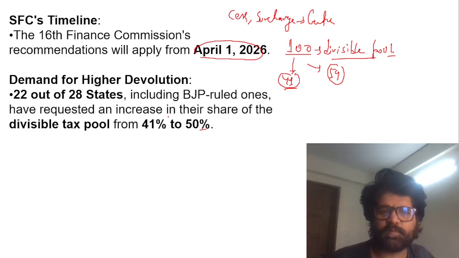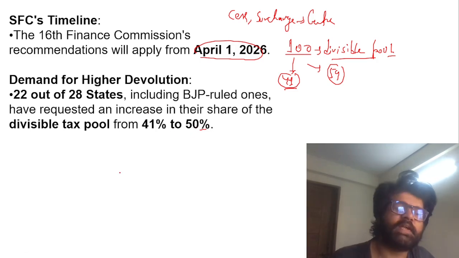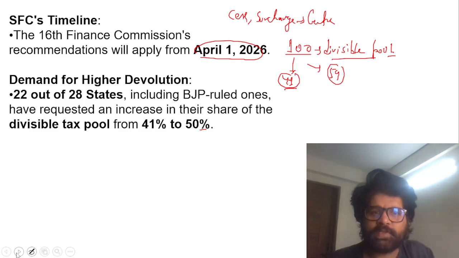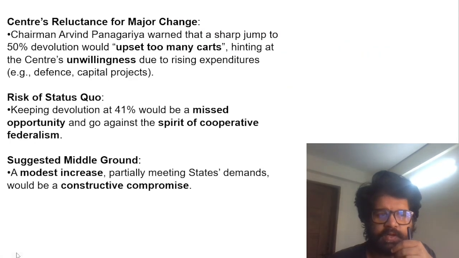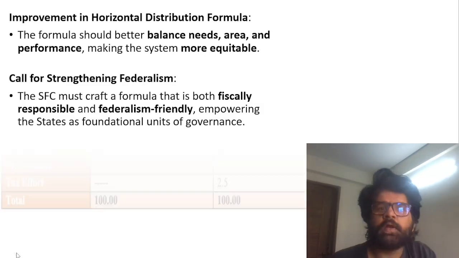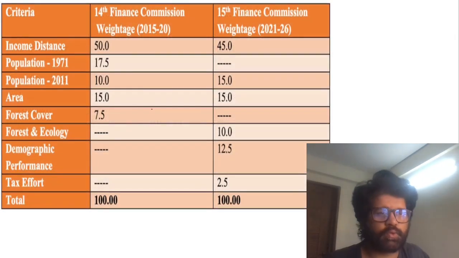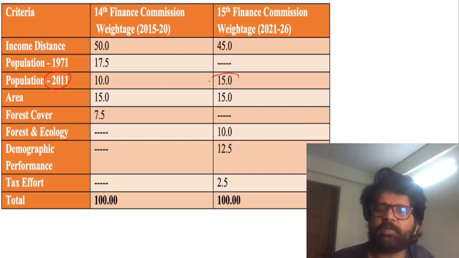So please, even the BJP-ruled ones are saying that please increase our tax money and the value base. The Center is not very happy, and plus southern states have other issues. What other issues do southern states have? So currently the 15th Finance Commission recommendation is going on. Population 2011 has 15% weightage. Population 1971 has been removed.